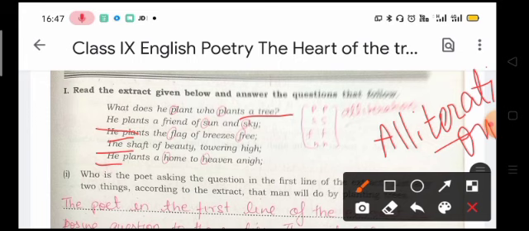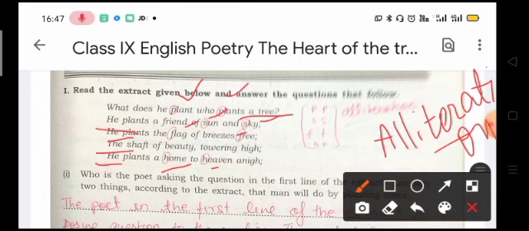See here, plant, plants, p and p are the same, then sun and sky, s and s. Adjacent words have the same letter. Flag of breezes free, f and f. Home to heaven and I, h and h. So here in this extract the figure of speech used is alliteration.